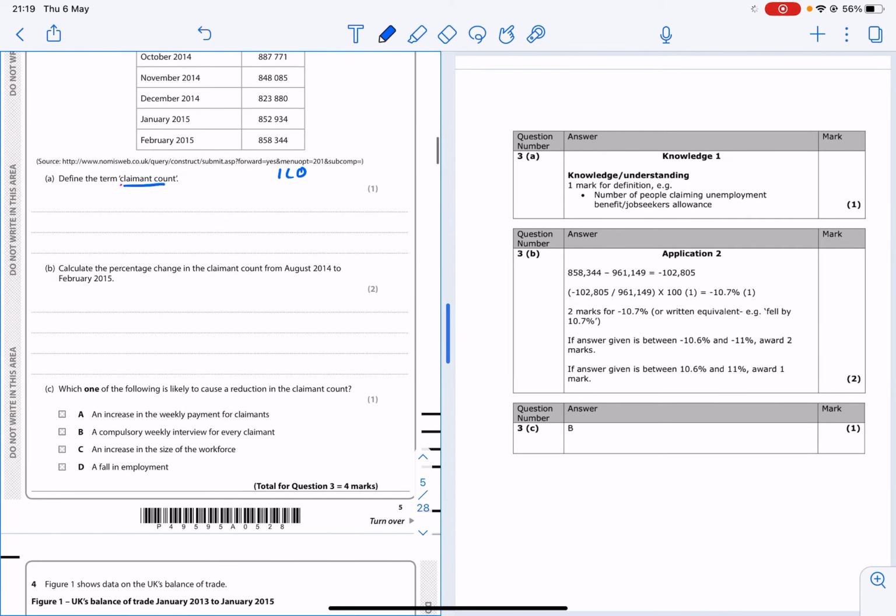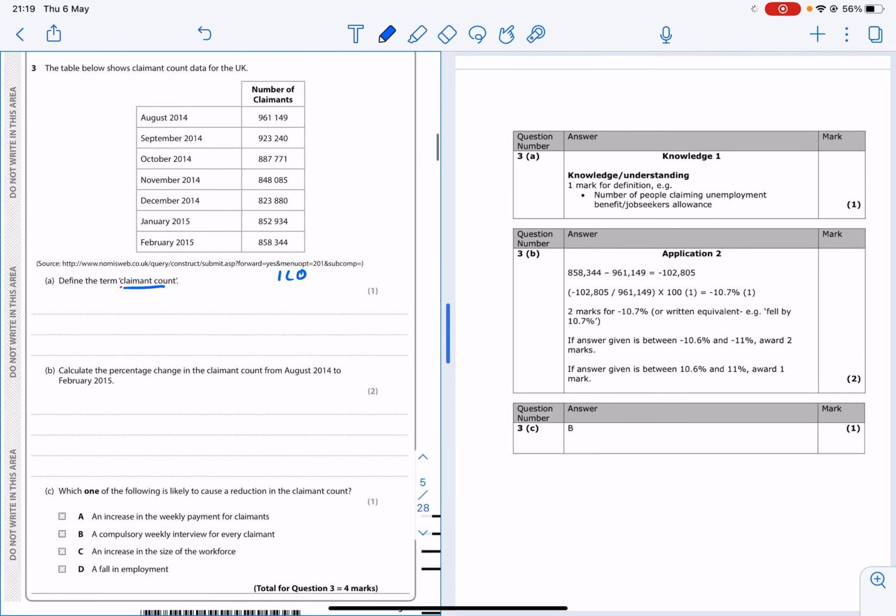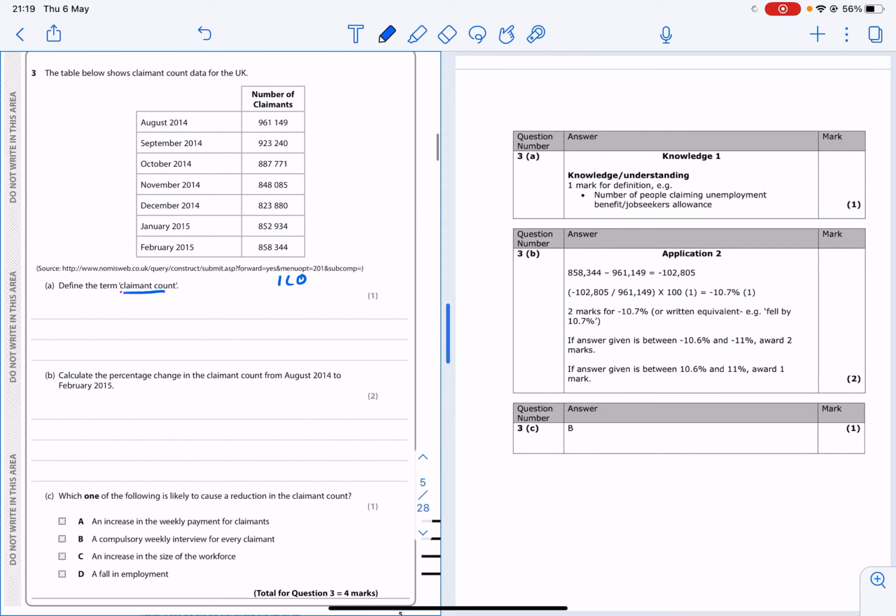The next one, calculate the percentage change in the claimant count from August 2014 to February 2015. So that's where you work out the change. So it's going to be 961,149 minus 858,344.